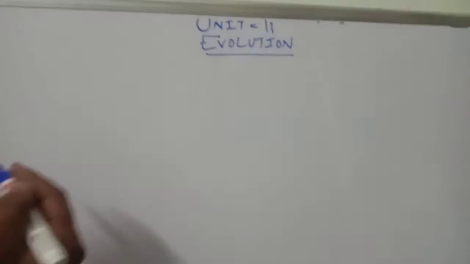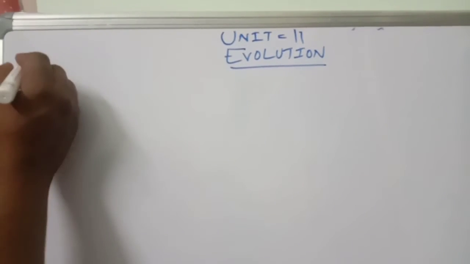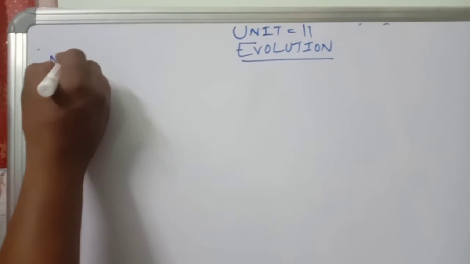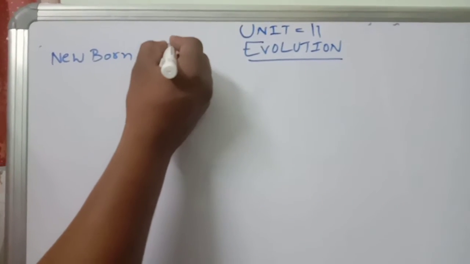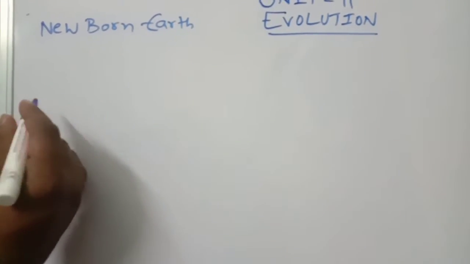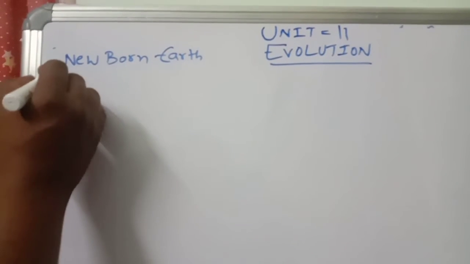So at first, observe very carefully, the newborn earth remained inhospitable.